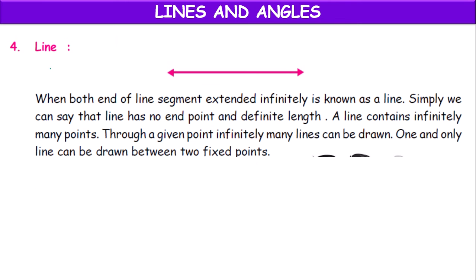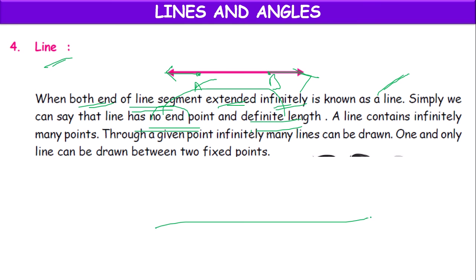Next, line. If you extend the line segment in both directions indefinitely, then it is known as a line. It has no endpoint and no definite length. On a line, there are an infinite number of points.